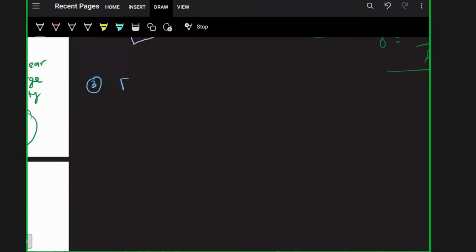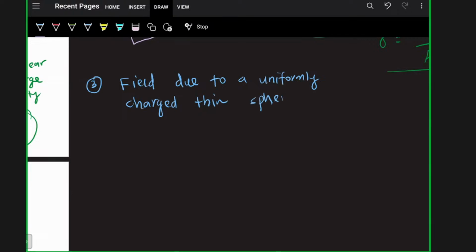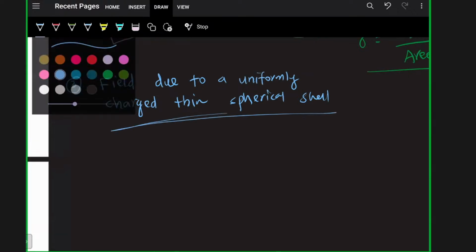Next, the third application of Gauss's law is the field due to a uniformly charged thin spherical shell. Here we have to find it in three cases.